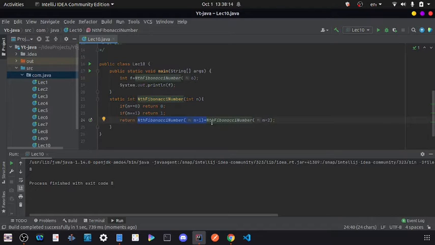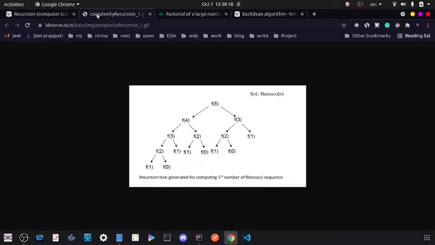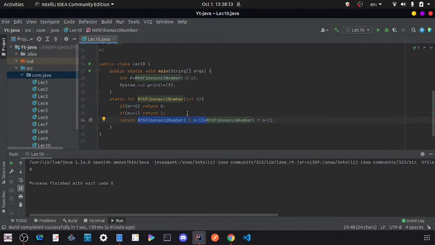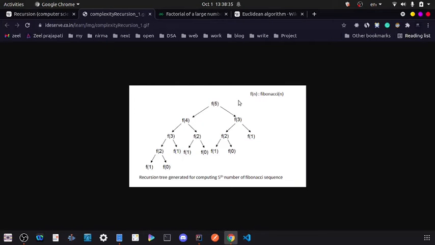And internally, what is happening? Let's see the recursion tree. Basically, a recursion tree is a tree which shows how our recursive function is called. Here f represents the Fibonacci function. The name is just a name, so you can assume that this is our Fibonacci function.